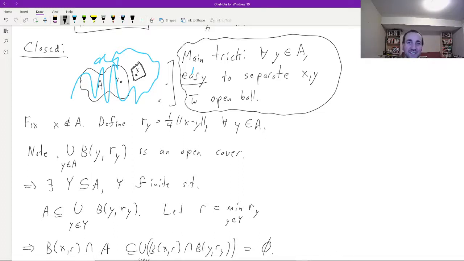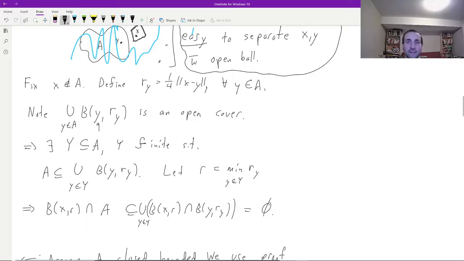Because actually, I'm taking the union of these balls of some radius around y. I just need actually the single point y to cover there, right? It's a really extremely large open cover of A, at least when A is uncountable. Okay, but it's certainly an open cover, and that means it actually has a finite subcover. So there's some subset of A, which I'll call capital Y, which is finite, so that A is actually contained in this finite union of balls.